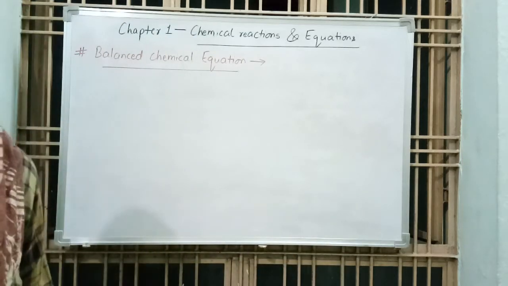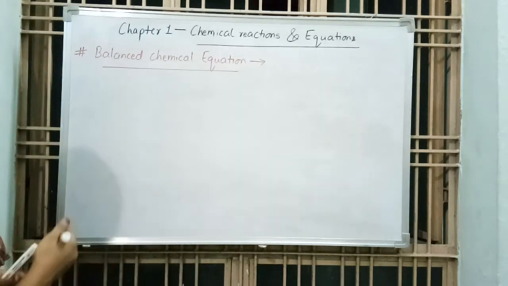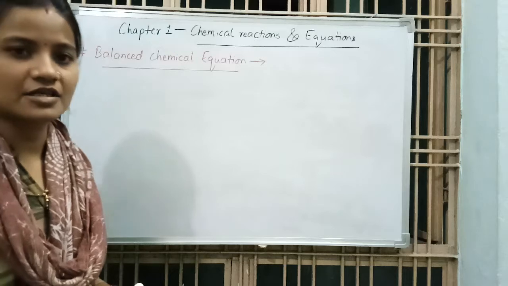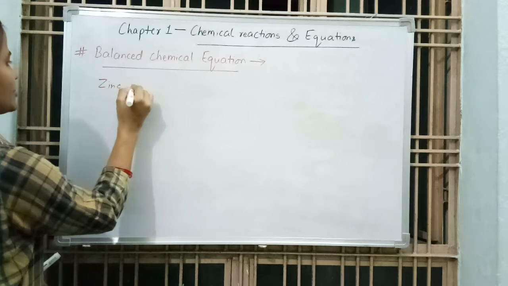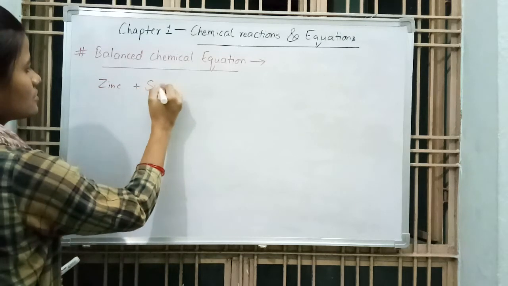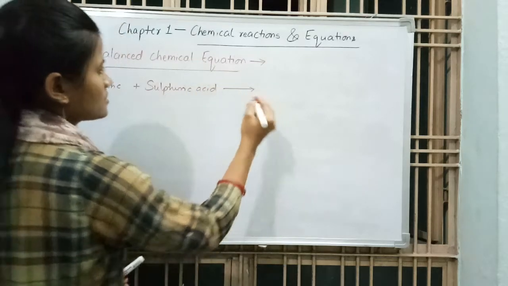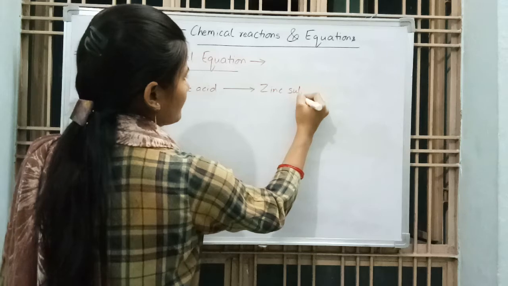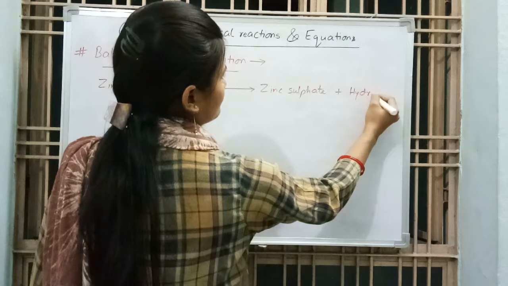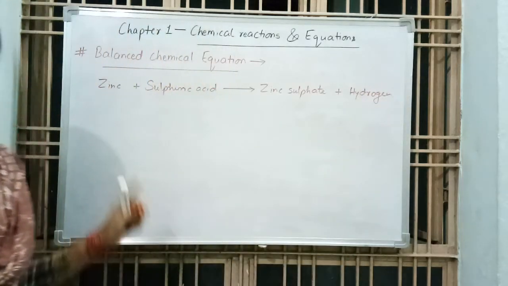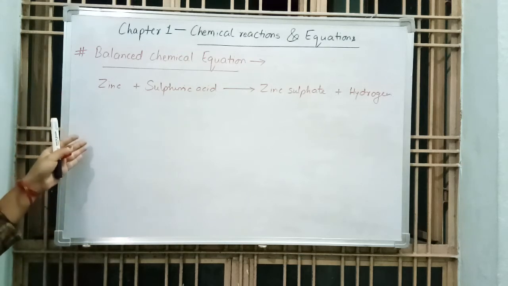Now we will take an example and balance the chemical equation according to the law of conservation of mass. So let's take an example. Zinc reacts with sulfuric acid, gives zinc sulfate and hydrogen. This is a word equation. This is not a chemical equation. This is a word equation. So we have to write in the form of symbols.